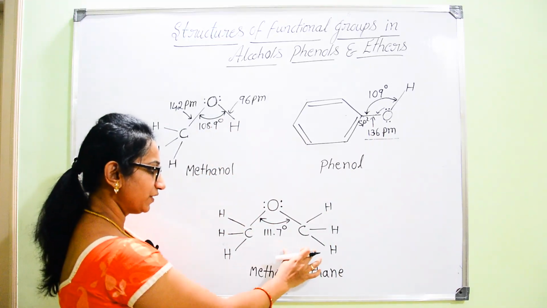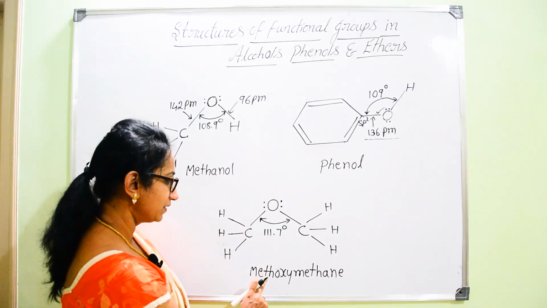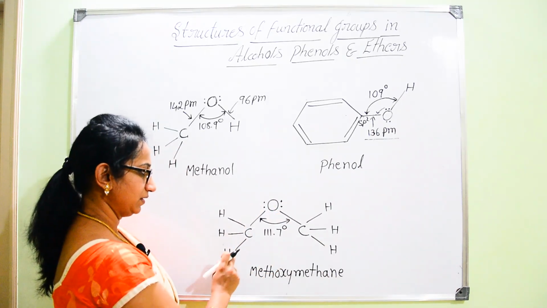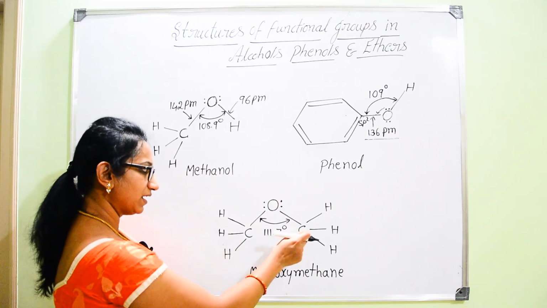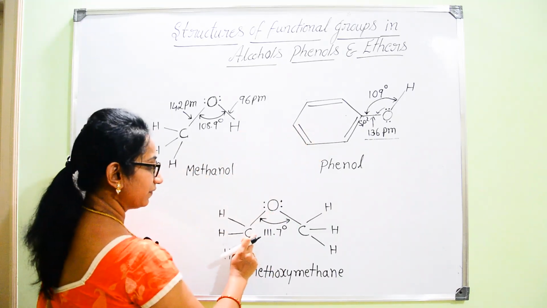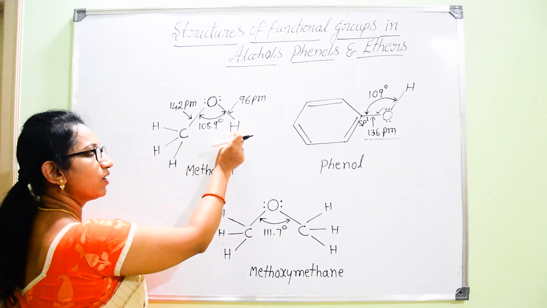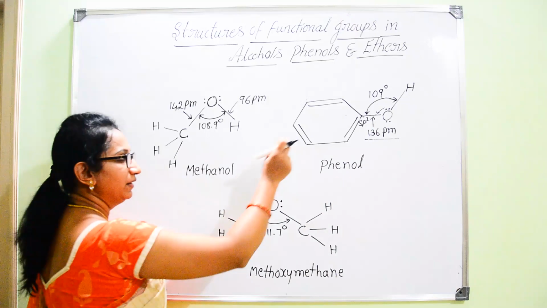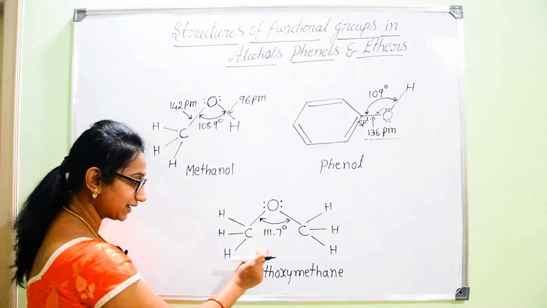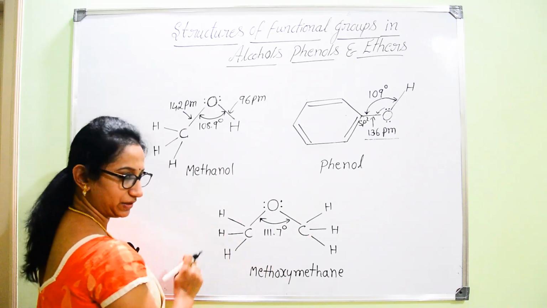And if we come to ethers, here I have given a specific example. Which specific example am I considering here? That is methoxymethane, CH3OCH3. Here you can find on either side of the oxygen there is the presence of bulky groups. Please refer to these three structures. In methanol, on one side of oxygen there is a small hydrogen atom, on the other side a bulky group. Here also in phenol, one side there is a small hydrogen atom, the other side a bulky group. But in ethers, on either side of the oxygen there are bulky groups.